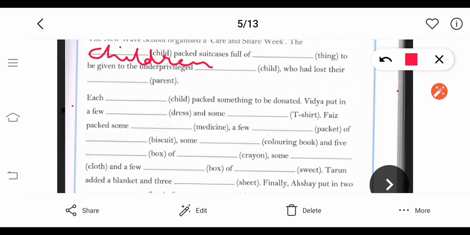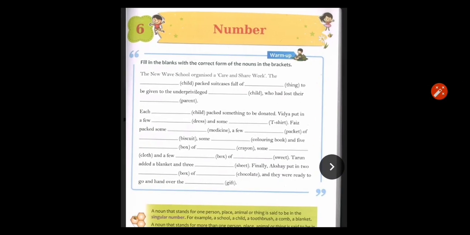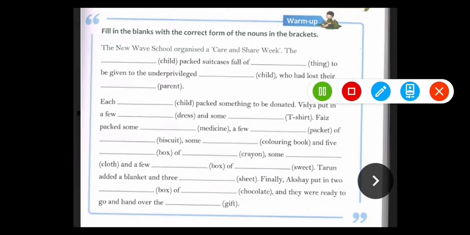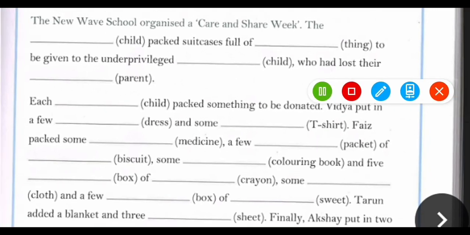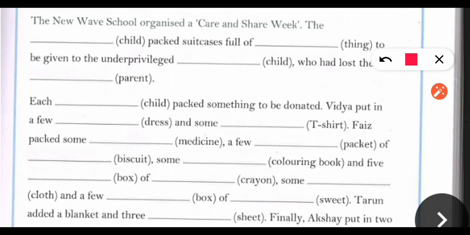Here the word given in the bracket is child. So we will write children instead of child, because we are not talking about a single child, we are talking about so many children, more than one. Yes, so we will write here children. Children packed suitcases full of things to be given to the underprivileged children.